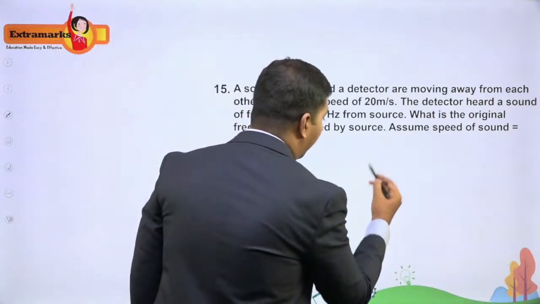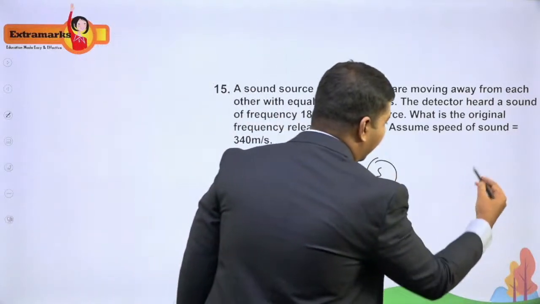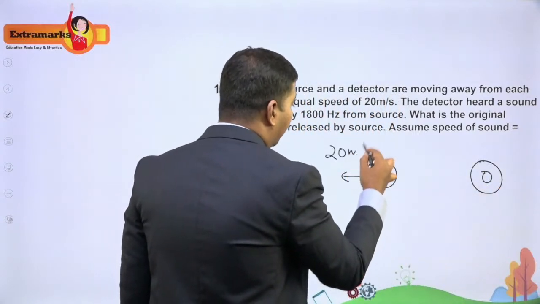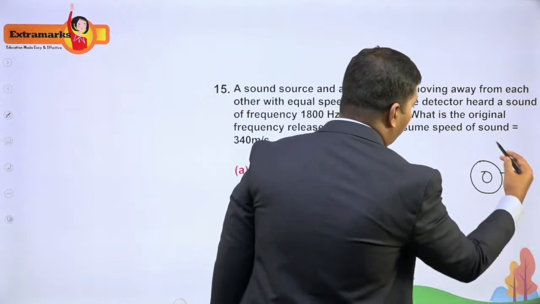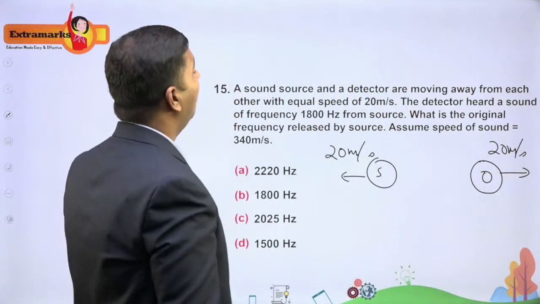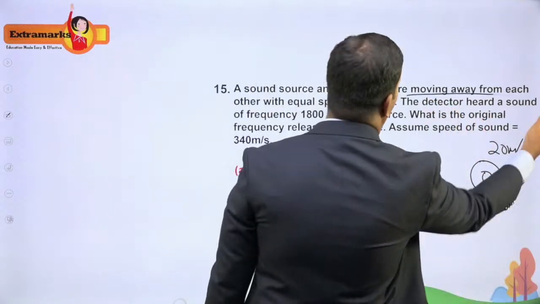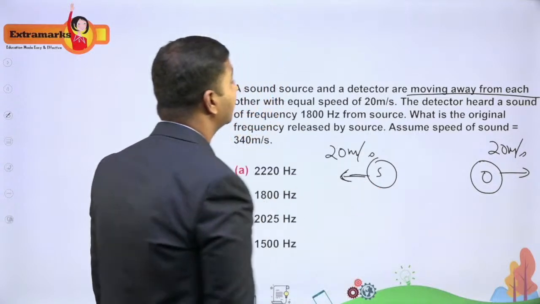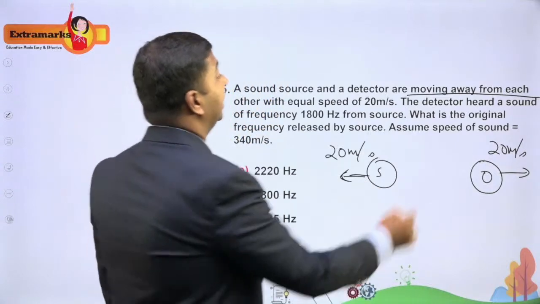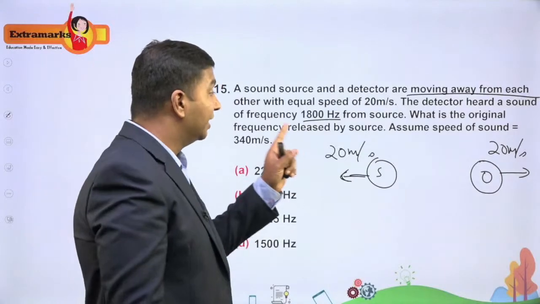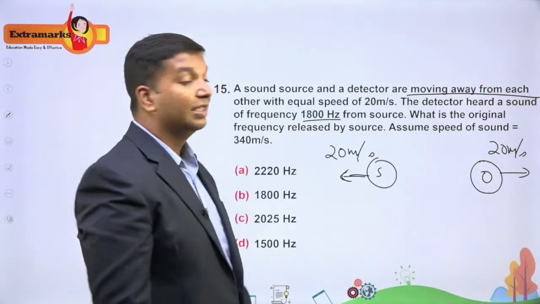So if you sketch the rough diagram, it looks like this. This is the source and this is the observer. This is going away at 20 meters per second. This is also going away at 20 meters per second. So it says the opposite direction, moving away from each other. So this is the diagram. Nice. Now the detector heard a sound of 1800 hertz when they are moving.